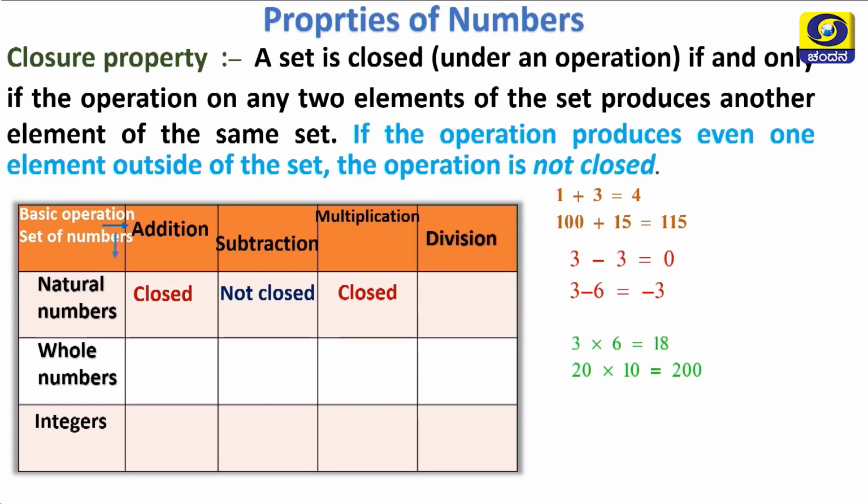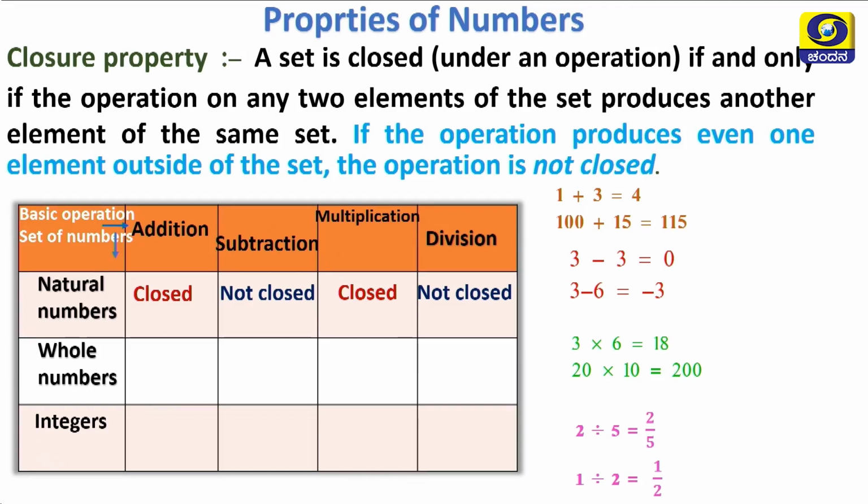Then multiplication, it is closed. If you take any two natural numbers and multiply, you will get the result as a natural number, that you can observe on the screen. 3 into 6 is 18. But division is not closed. Why? The explanation is given on the screen, children. 2 divided by 5 is 2 by 5. 2 by 5 is a rational number but not a natural number. Hence, division is not closed.